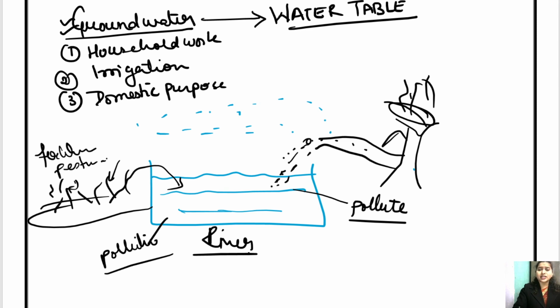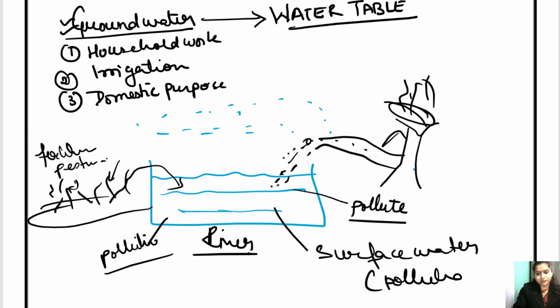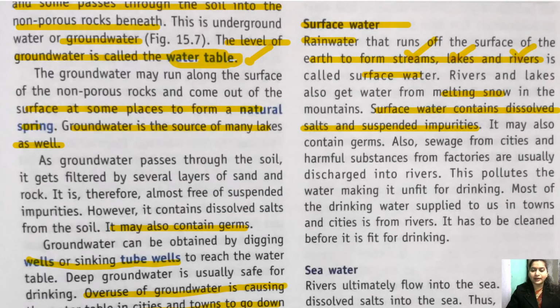So there is a very high risk of this water, that is surface water, to be polluted, getting it? So surface water is more polluted than the groundwater. Okay, so the probability is very high for surface water to get polluted than the groundwater, getting it? Okay, so coming back here,